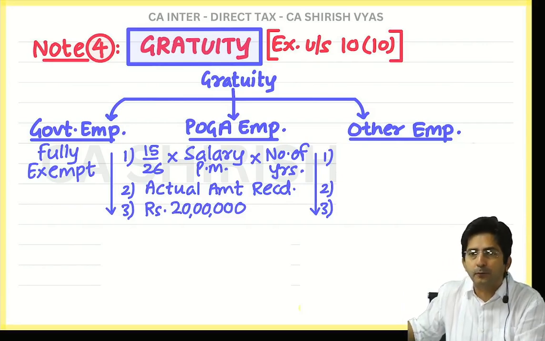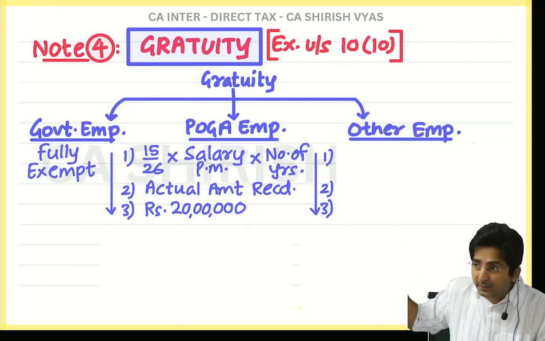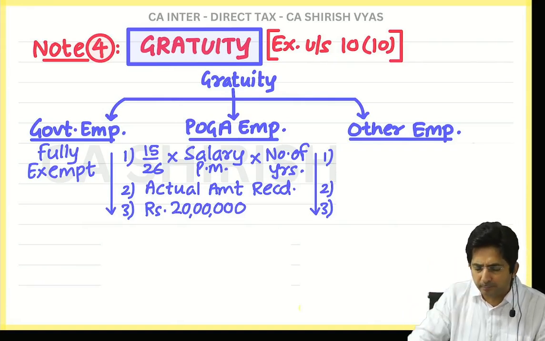Then you will use this formula. Formula you can use, but what is the logic? What is weird in this formula? Can you see 15 upon 26? I will explain the concept, okay?